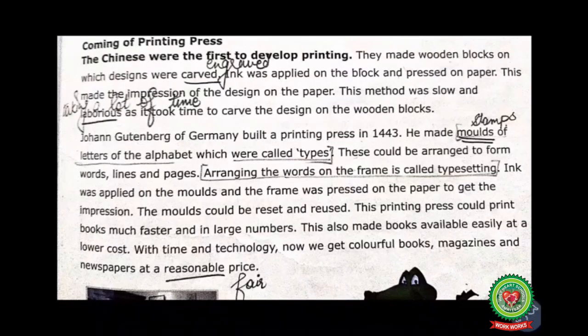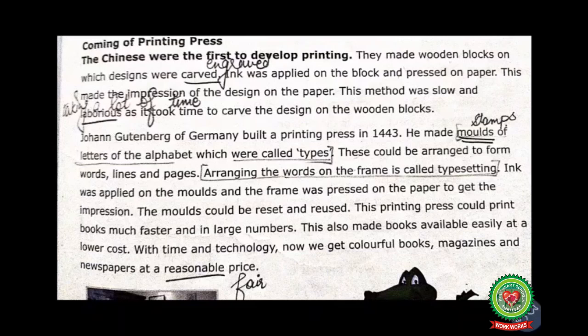Coming of printing press. The Chinese were the first to develop printing. They made wooden blocks on which designs were carved, which means engraved. Ink was applied on the block and pressed on the paper. This made the impression of the design on the paper.